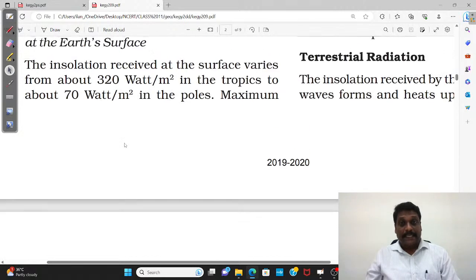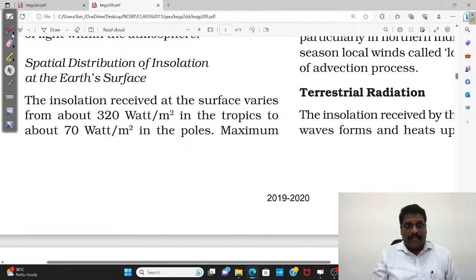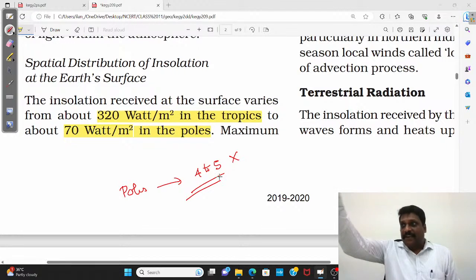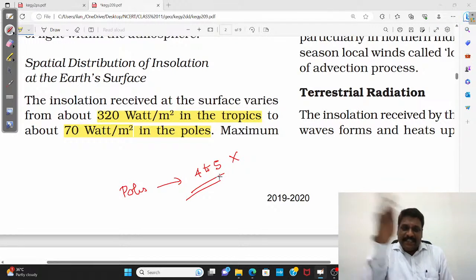Okay. So here, see, they say insolation received at the surface varies from about 320 watts per meter square in tropics to 70 watts per meter square in the poles. It means roughly whatever I have at poles, the tropical region has 4 to 5 times. The equatorial region will be having still less than that.